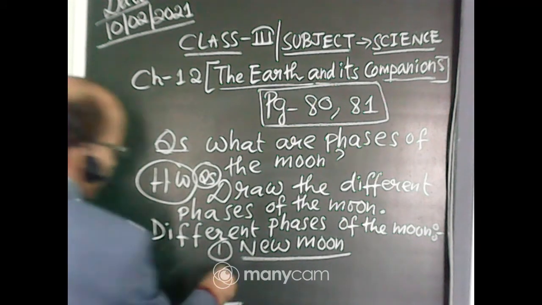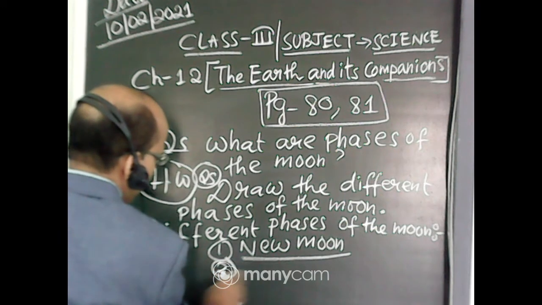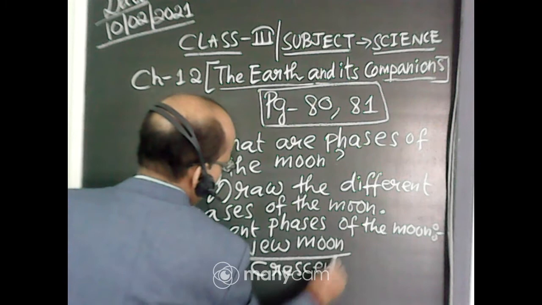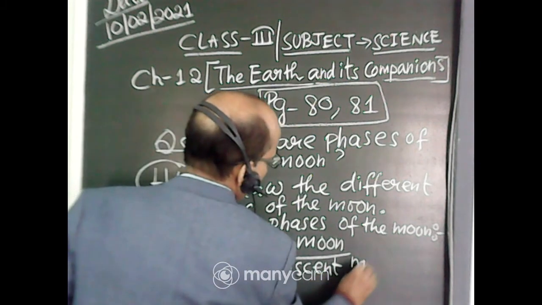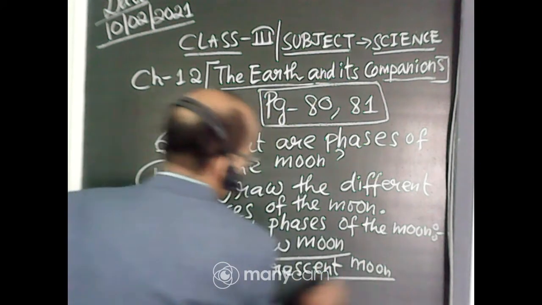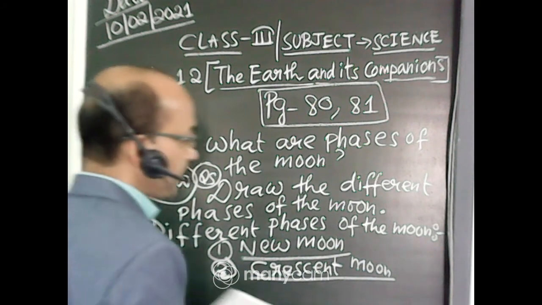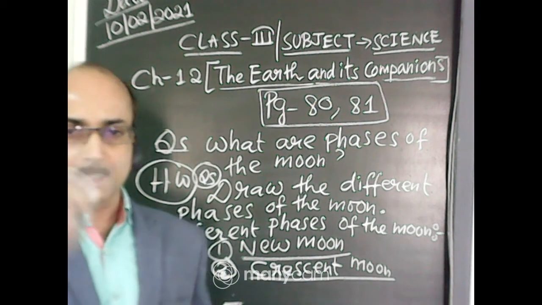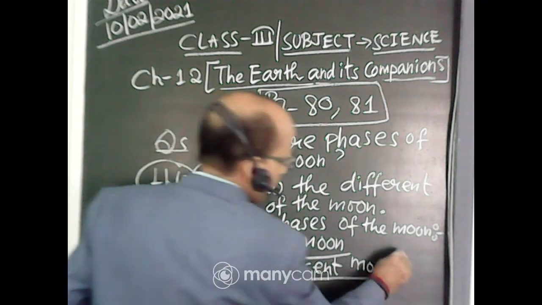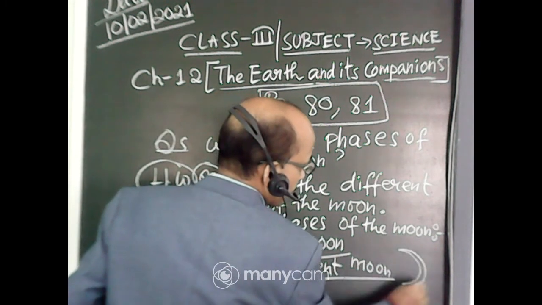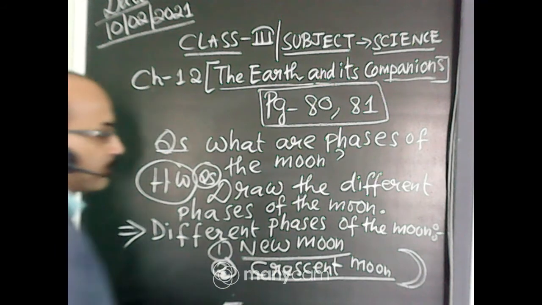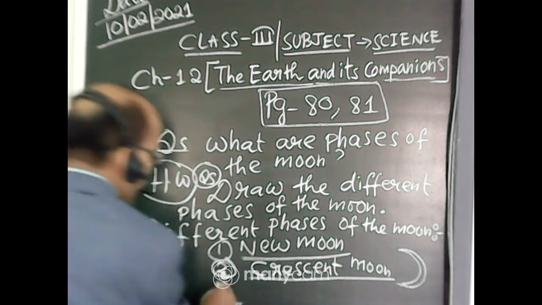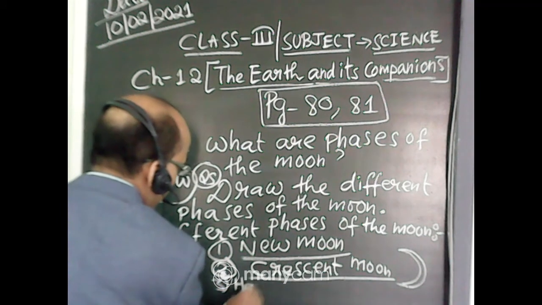Okay. Next phase is the crescent moon. Crescent moon. Here in this phase you can see a small lit portion, sickle shaped, just like this one. Okay. Then the next phase is half moon.